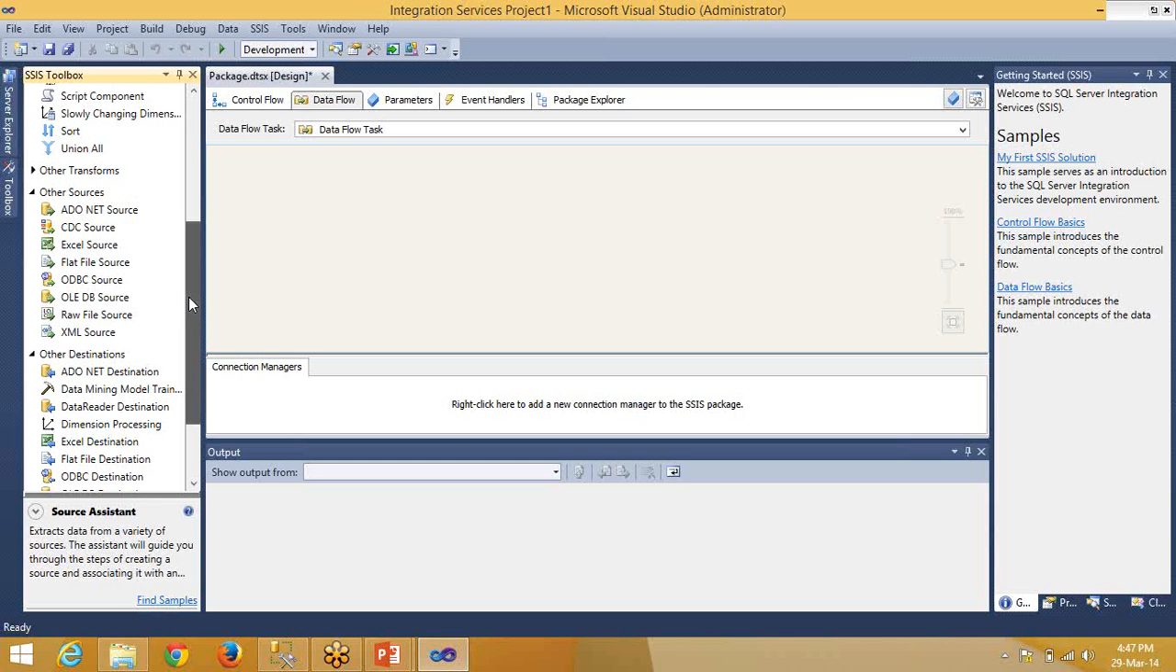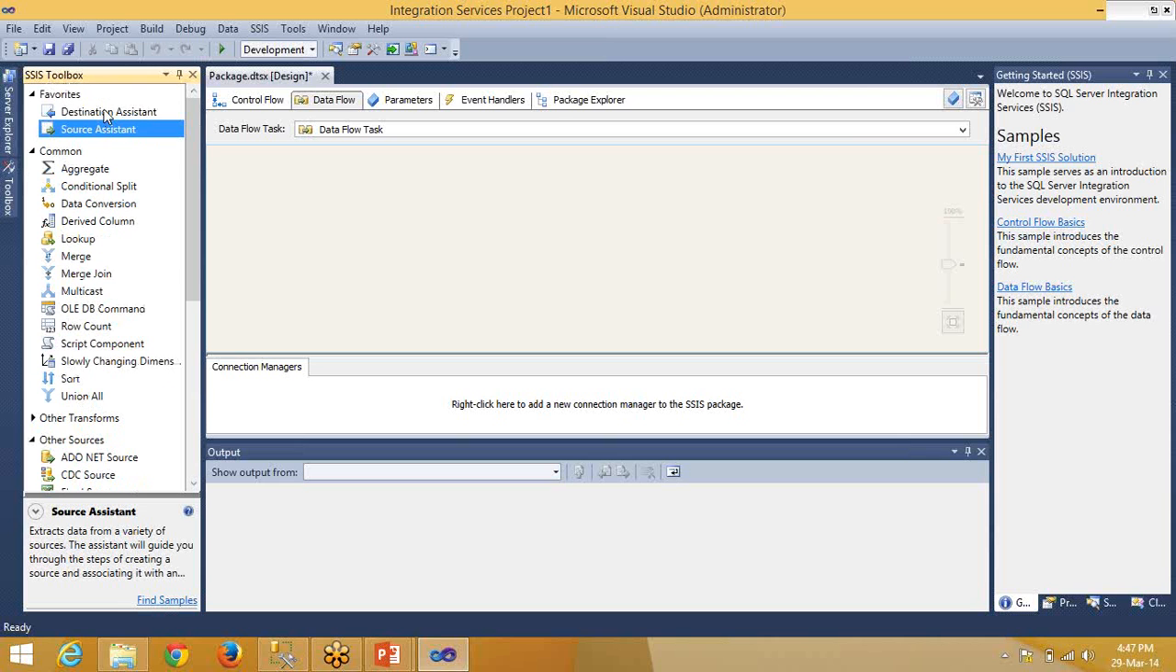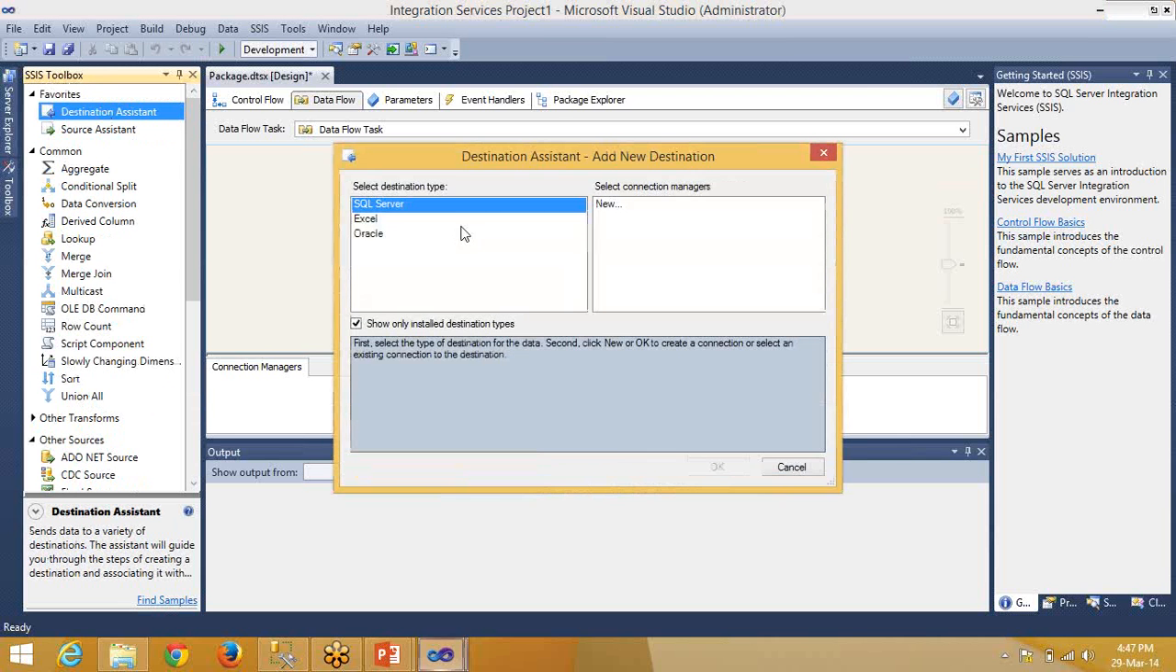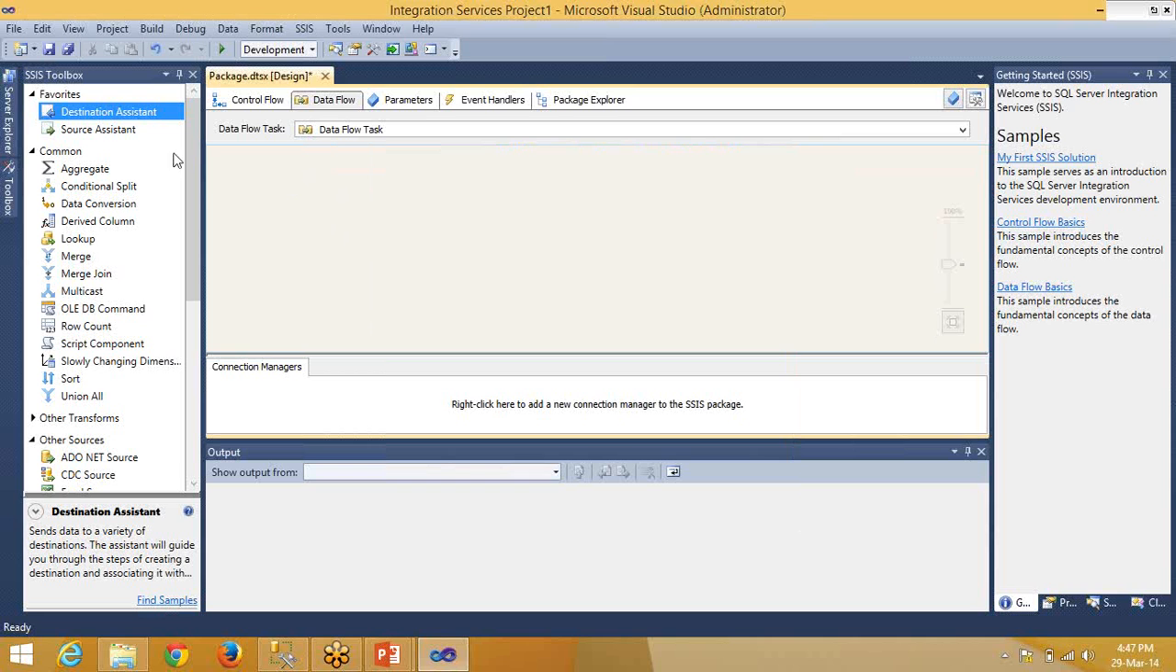Similarly, you have the destination assistant. These are the frequently used ones: SQL Server, Excel, and Oracle. With the help of this source, and these are the different transformations. The common transformations which are mostly used are conditional split, data conversion, and derived column.